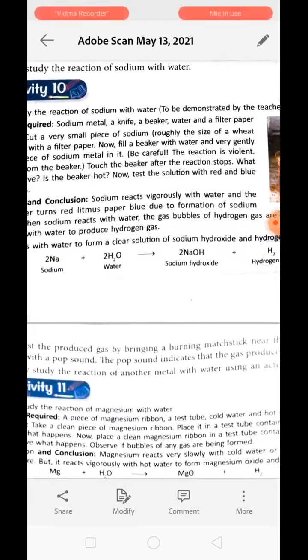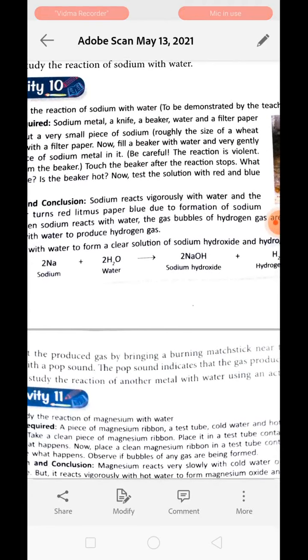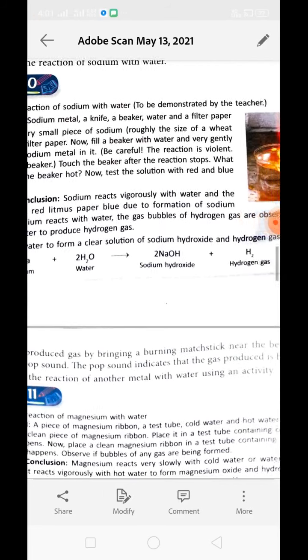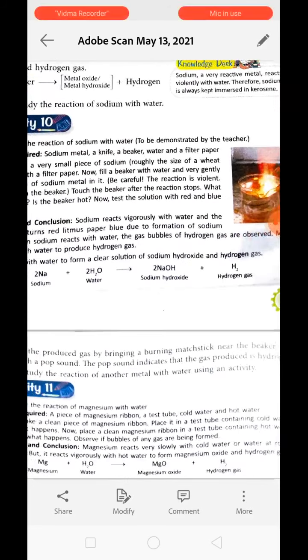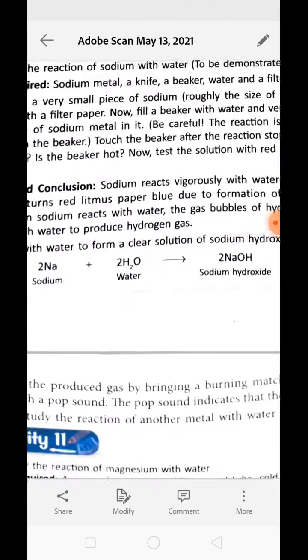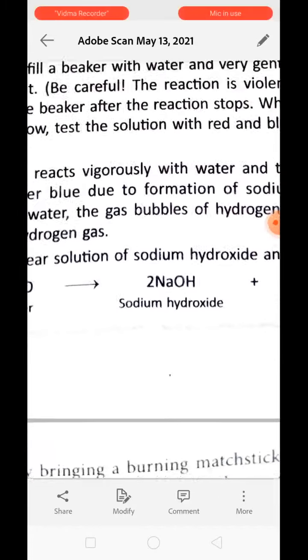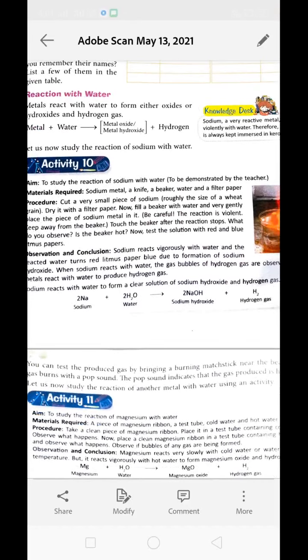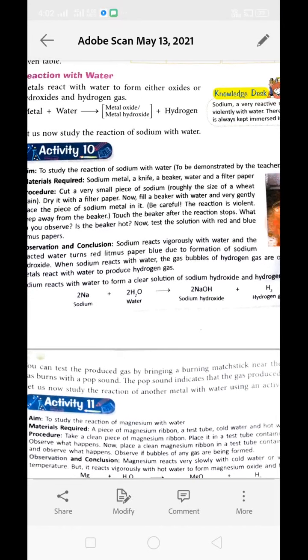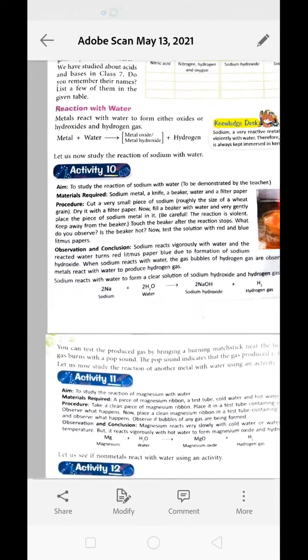You will write it like this: 2Na + 2H2O = 2NaOH + H2. Sodium is a metal. When it reacts with water, it forms a hydroxide, sodium hydroxide, which is basic in nature, and this can be tested easily with the help of litmus paper. It has the capacity to turn red litmus blue.